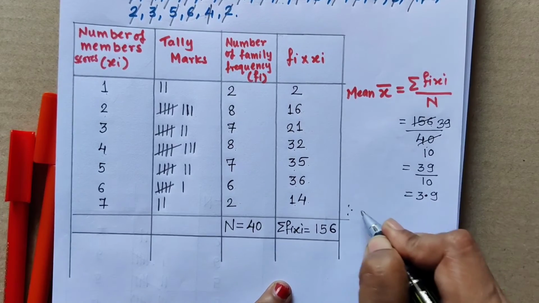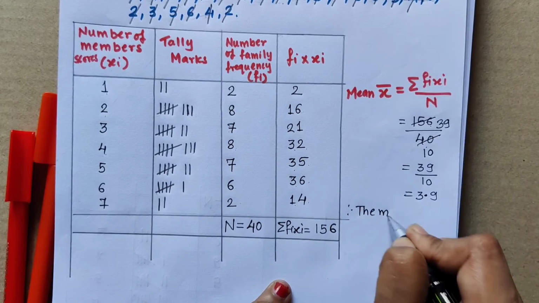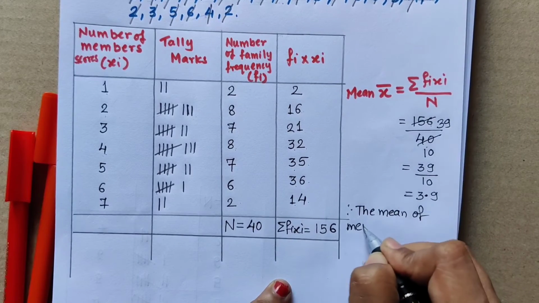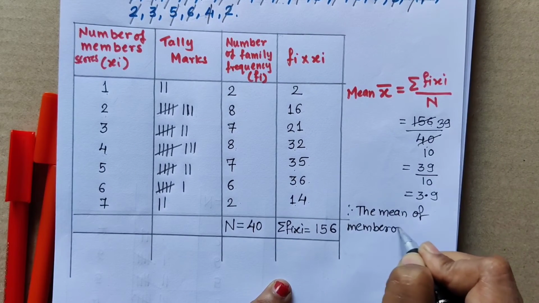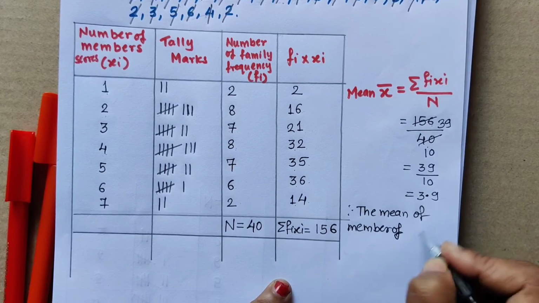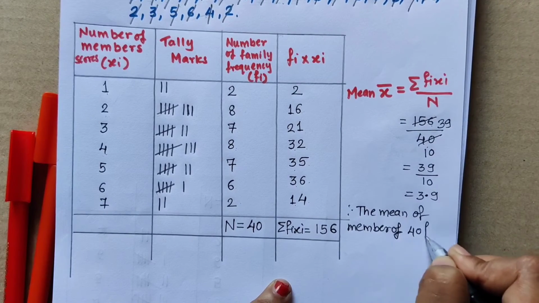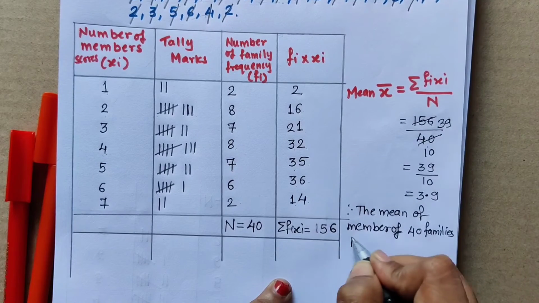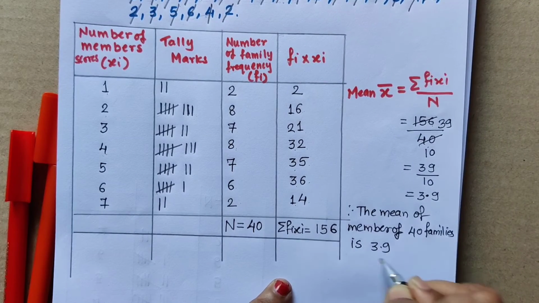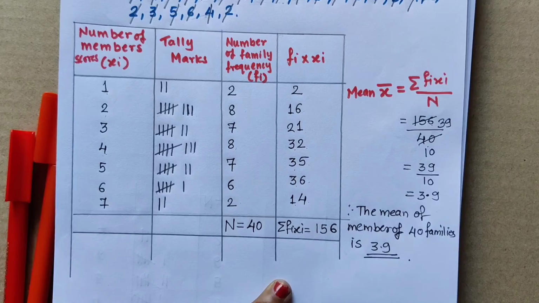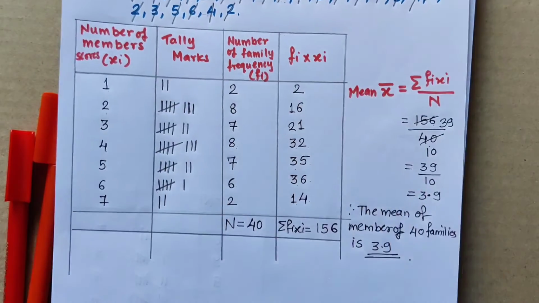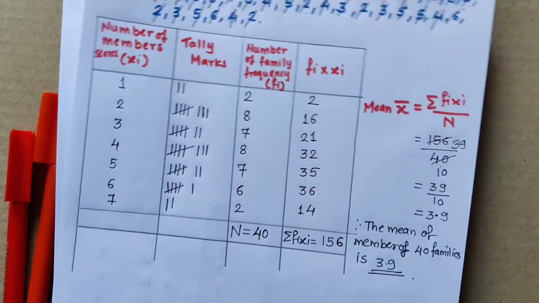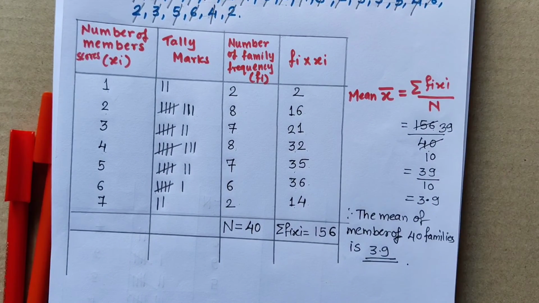Therefore, the mean of the members of 40 families is 3.9. So in this way we have got the answer as 3.9. We have prepared our frequency table from the given numerical data and we have found out the mean.